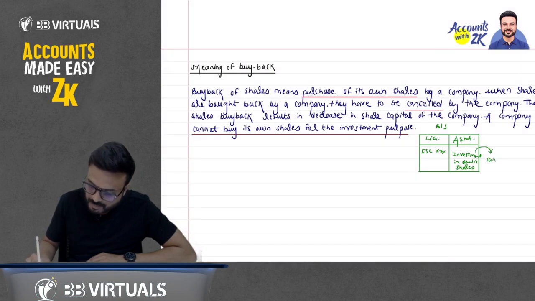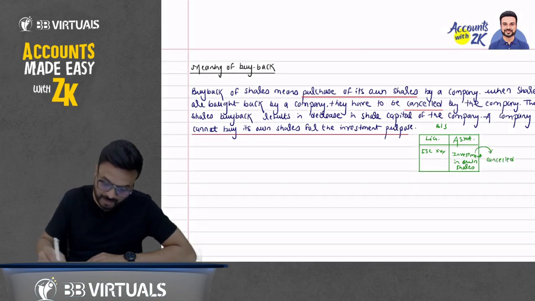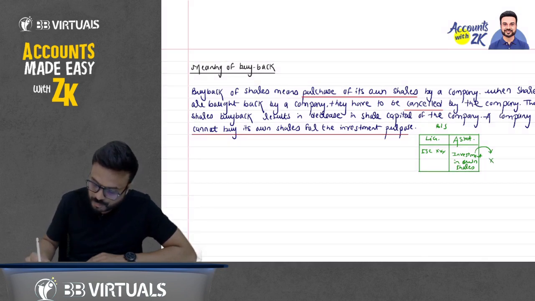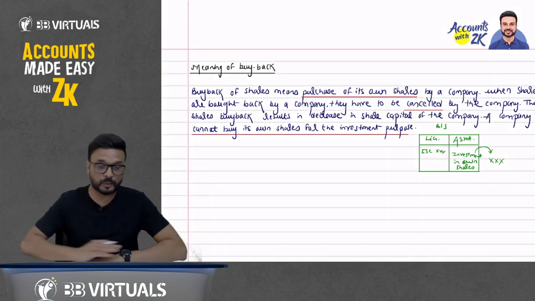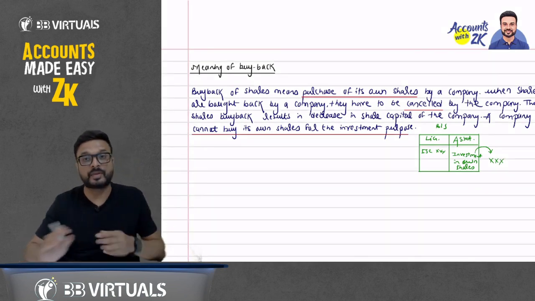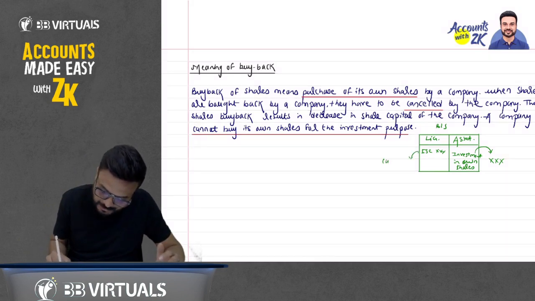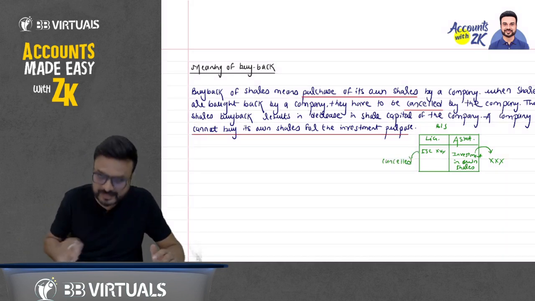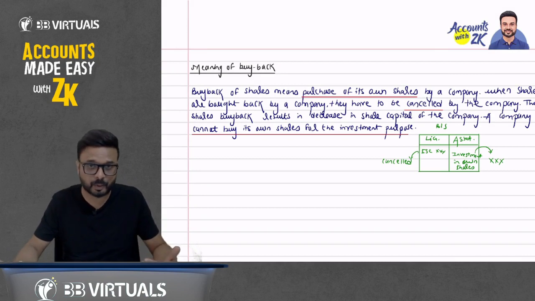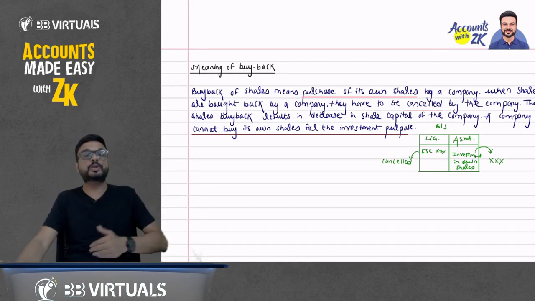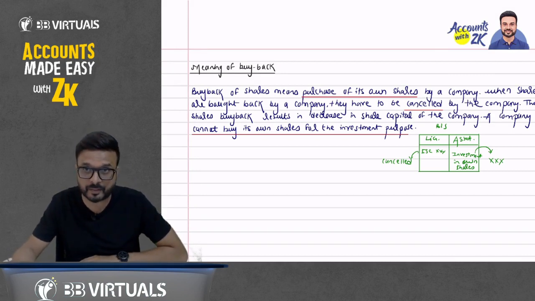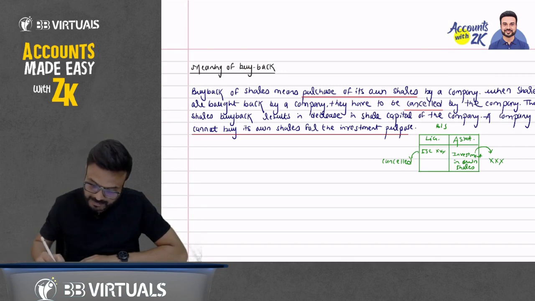When we purchase, we have to cancel it. It is not allowed to show as an investment in our own share. How to do the accounting of it, I will discuss. But when we purchase our own share, it has to be cancelled.